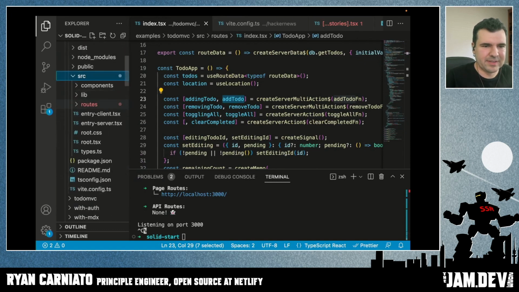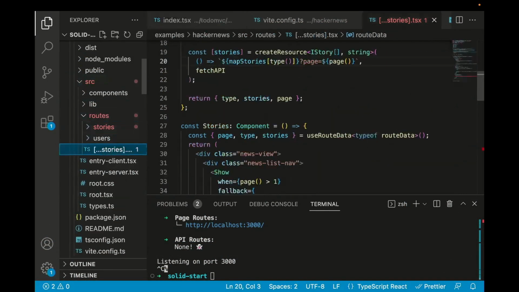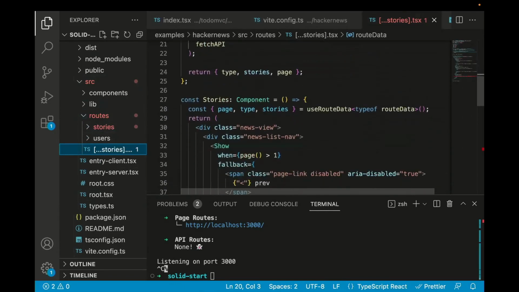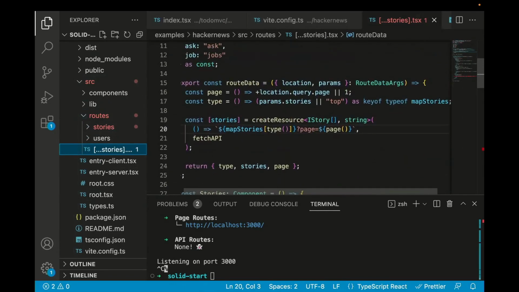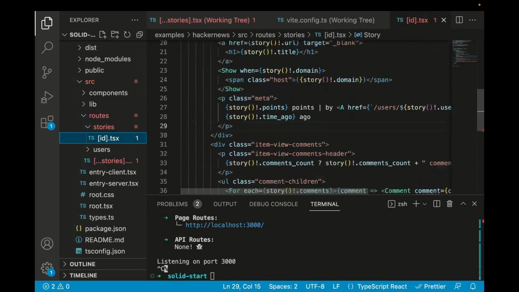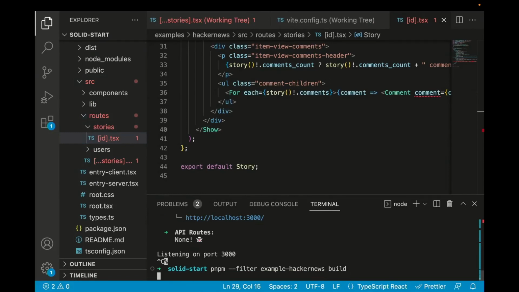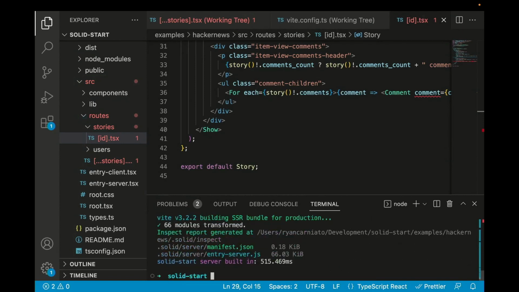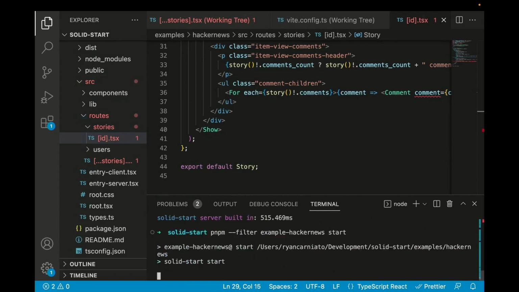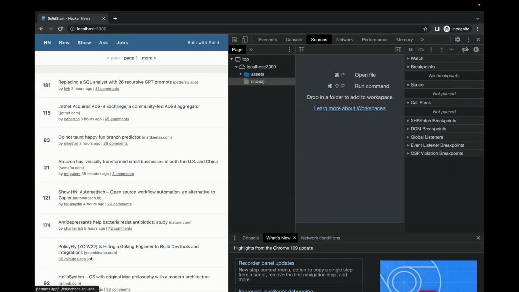And this one's a little bit more complicated, but all that happens now is we have three routes. We have a route where we grab all the stories, and you can see we've fetched based on the query parameter, and we create a resource for that, or the user and the individual stories. I'm just going to build and start this app so we can look around and you can see what we're dealing with, okay? All right, so done with that, refresh, okay.